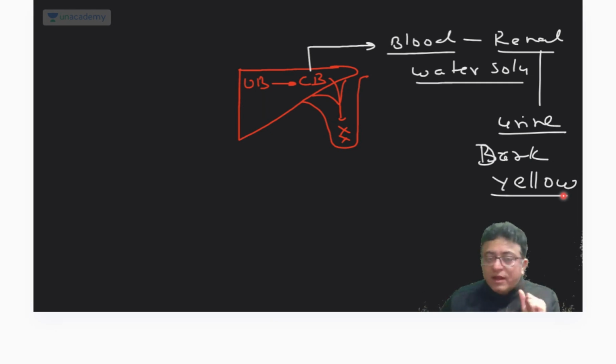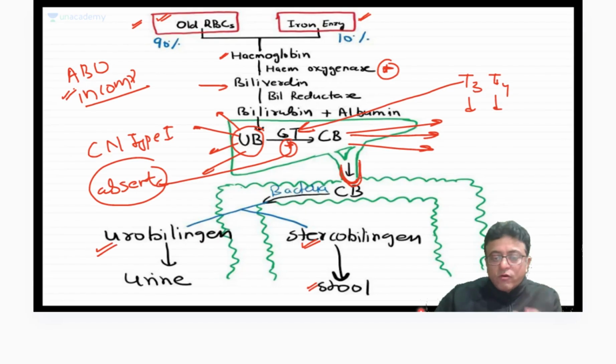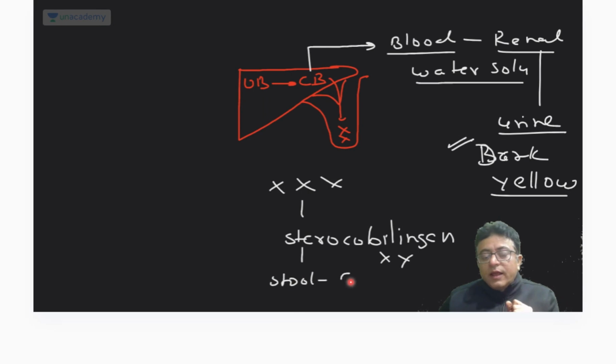Now conjugated bilirubin does not cross the bile duct, so it does not reach the intestine. So stercobilinogen, which forms here, is not formed. That's why in conjugated hyperbilirubinemia, such as biliary atresia, urine is dark yellow, but stool is clay colored, white stool.